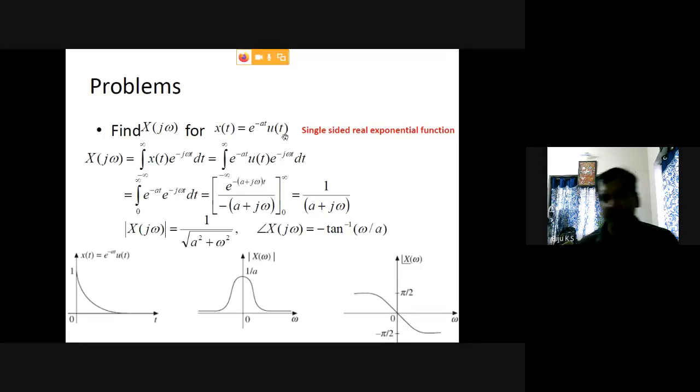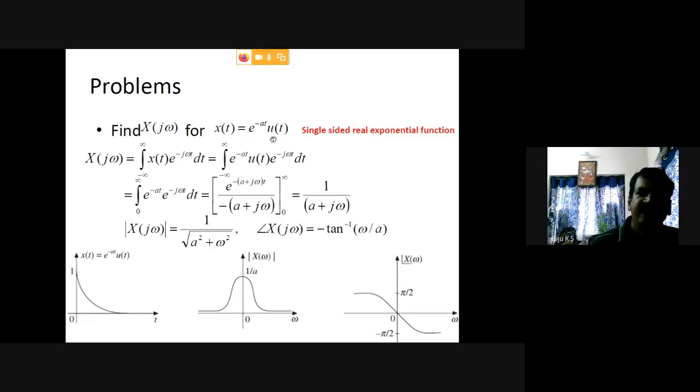u(t) is a right-sided sequence. So when you apply it to the signal with u(t), the signal itself is right-sided. That means x(t) is only a right-sided signal. It has values starting from 0 to the right side up to infinity, and there are no values for t negative.